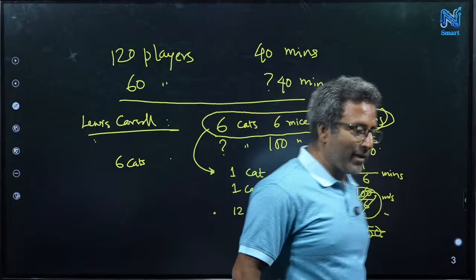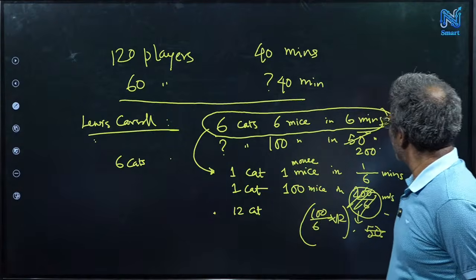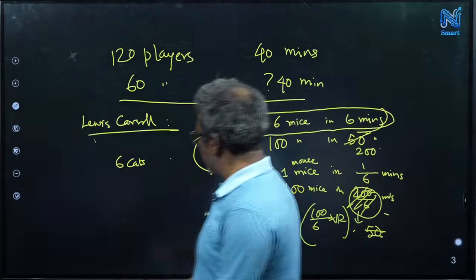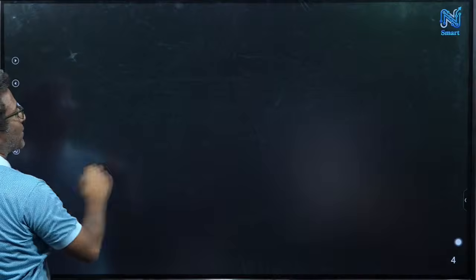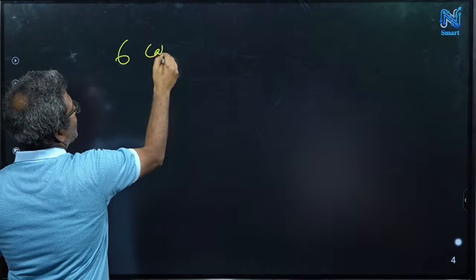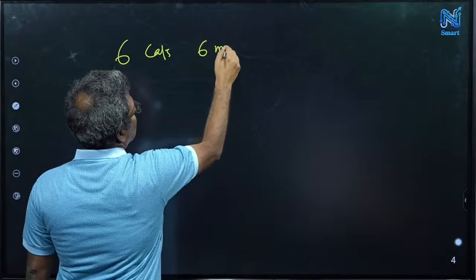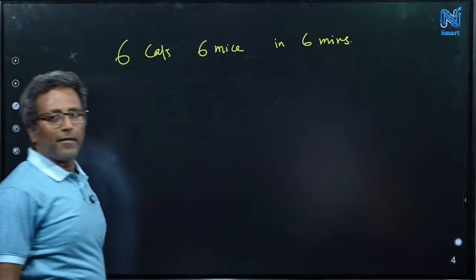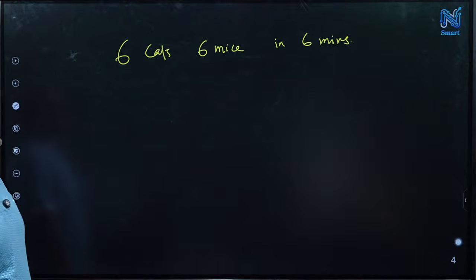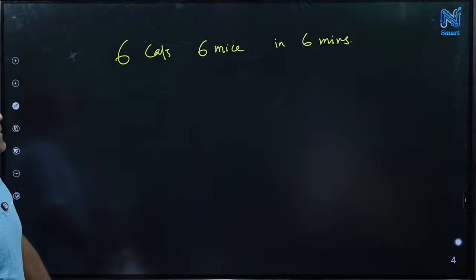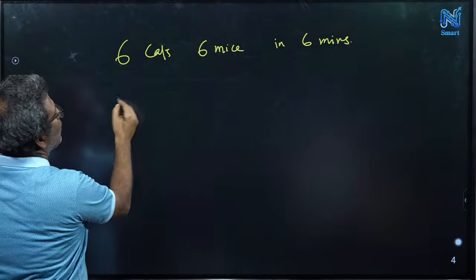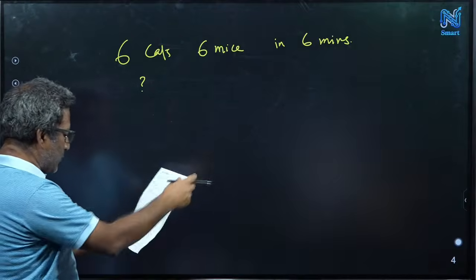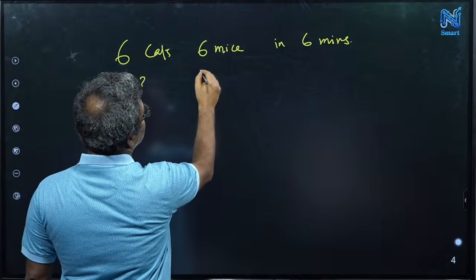Can you find out what is wrong here? We are doing wrong. So let's recalculate. Maybe in the next page. Go to the next page. So you have 6 cats, 6 mice in 6 minutes. Right? This is a simple problem. Yeah. So if you just do it with 1 cat, 1 mouse, then it's actually easier. So the question is how many cats are required to capture, say, 100 mice